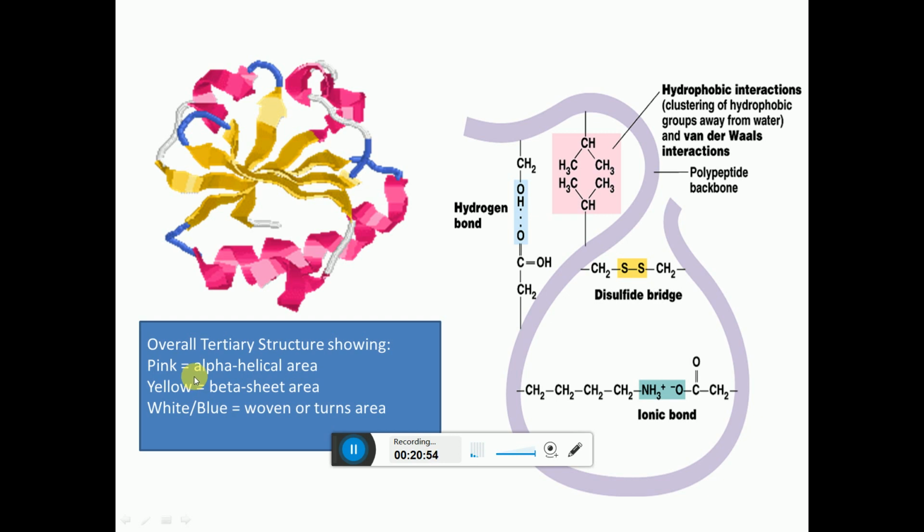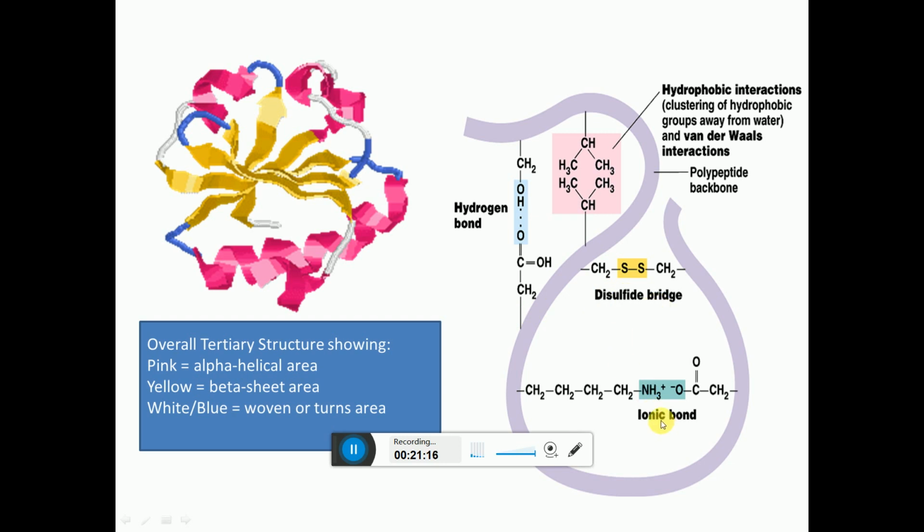the pink color is alpha helix. The yellow color is beta sheets, the beta pleated sheets. The white color is the primary structure. So the primary and both secondary structures together form the tertiary structure. The tertiary structure includes these same bonds we have already seen, that is, the hydrogen bond is formed.